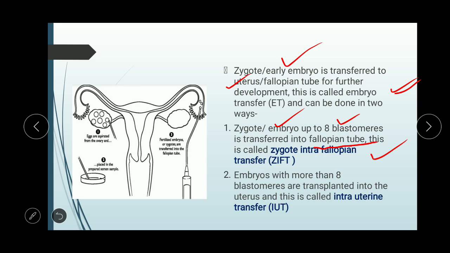So up to 8 blastomeres are transferred to the fallopian tube, and that's why this is called ZIFT, zygote intra-fallopian transfer. And an embryo with more than 8 blastomeres is transplanted into the uterus, and this is called intrauterine transfer. As you know, fertilization takes place in the ampullary isthmic junction. After that they will move, and more than 8 blastomeres will be transplanted in the uterus, and this process is called intrauterine transfer, because you are transferring the embryo into the uterus.